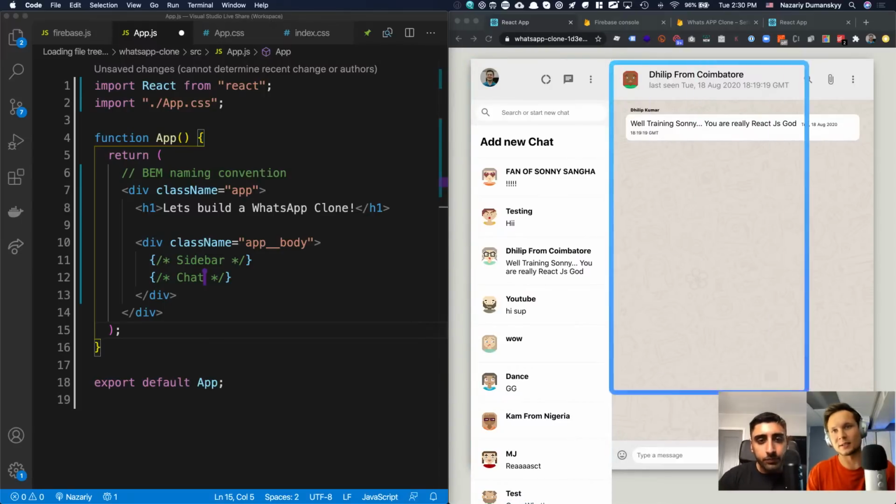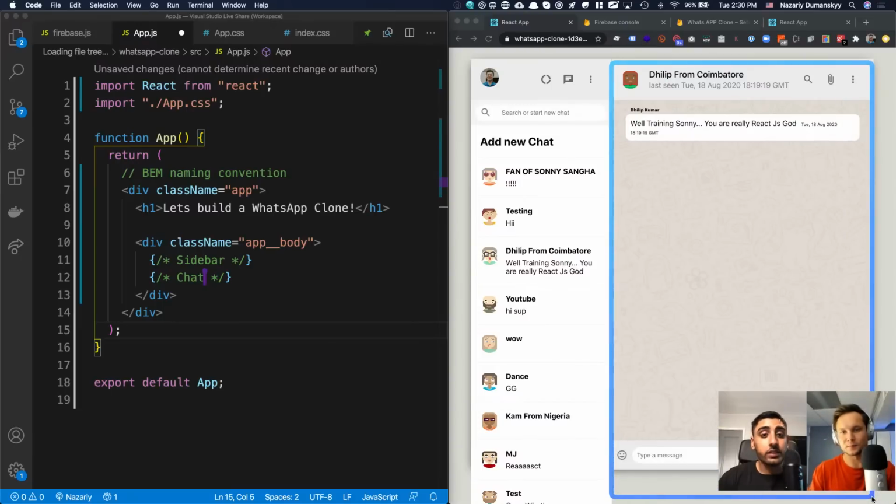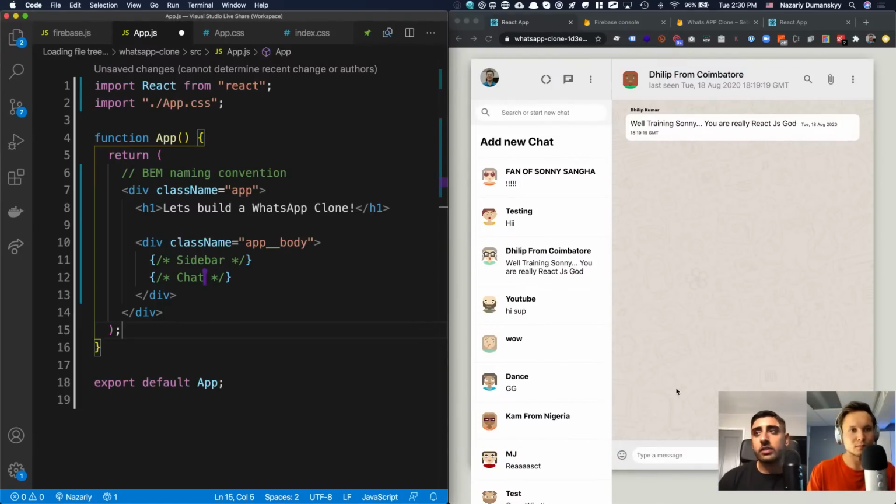And the chat is this stuff on the right hand side. Okay, got it. Yeah, exactly that. We're going to have the chat on the right hand side. So what we'll do to get started is let's go ahead and style that so that we get it somewhat on the lines of looking like that.